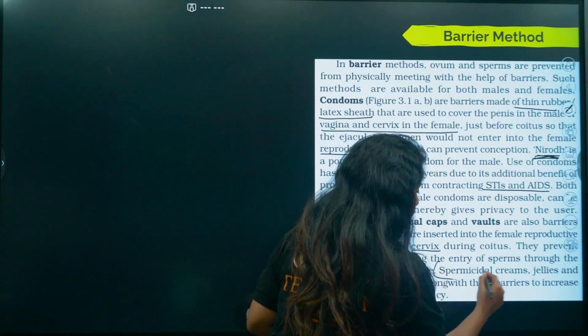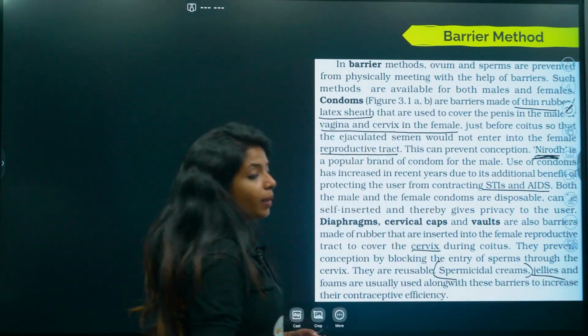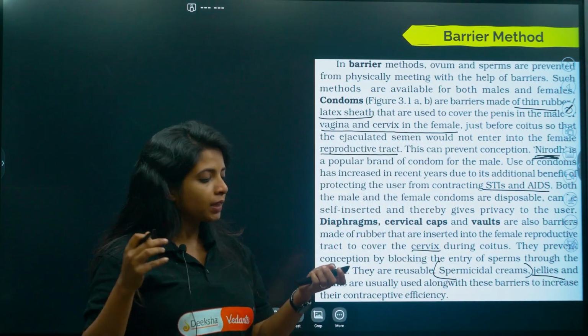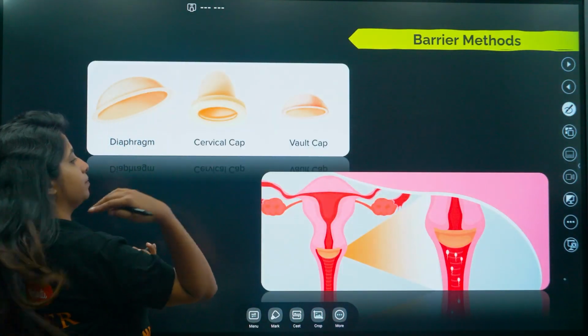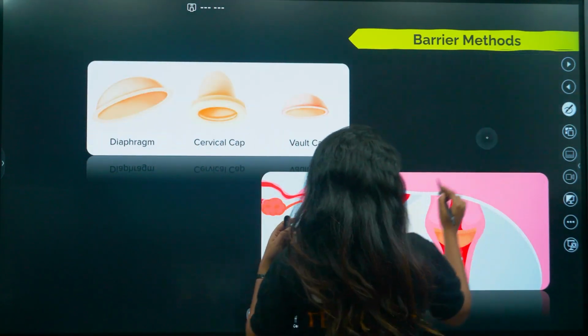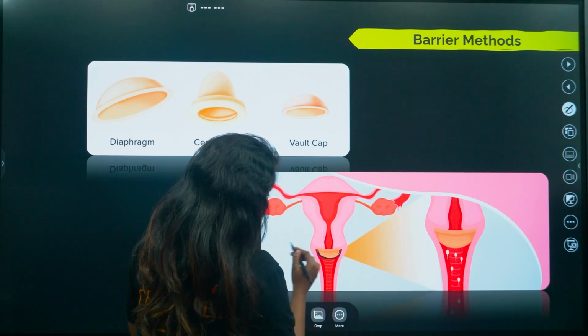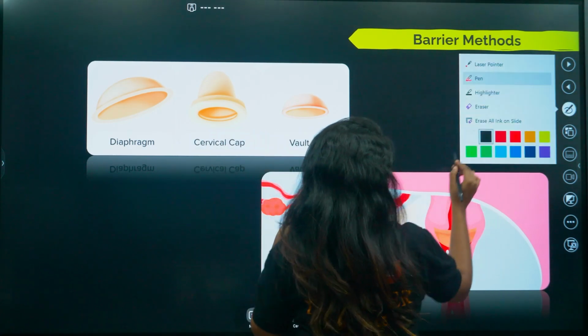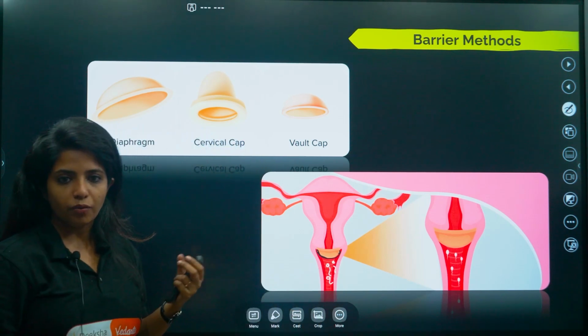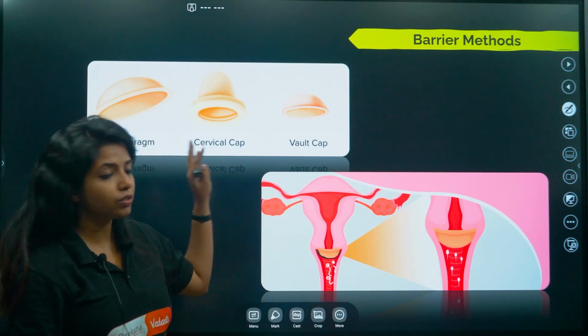Spermicidal creams and jellies are creams used to kill the sperms. For example, sperm which has been released over here will be staying over here. Now when this cap is removed, there are high chances it can still get in.